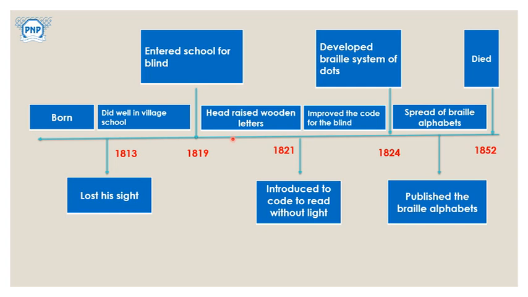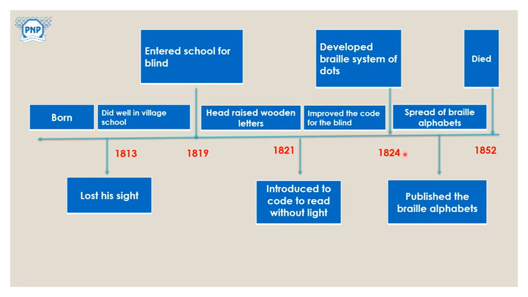One of the persons from the army had visited their school. After that year, one army soldier visited their school, so he came to know about the improved code for the blind. After that he developed the Braille system of dots. Louis thought there should be something very easy for blind people. He himself was also blind, and he became blind in an accident that we have seen in the story.